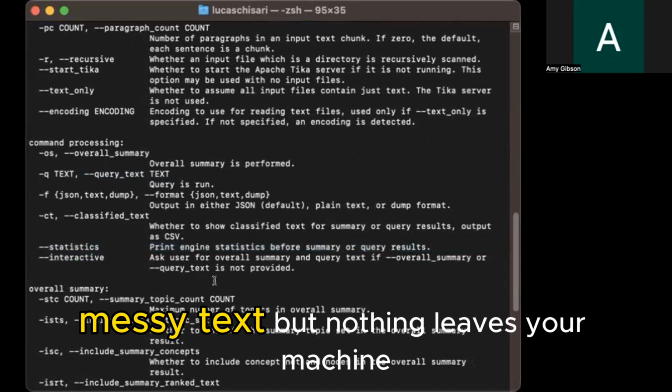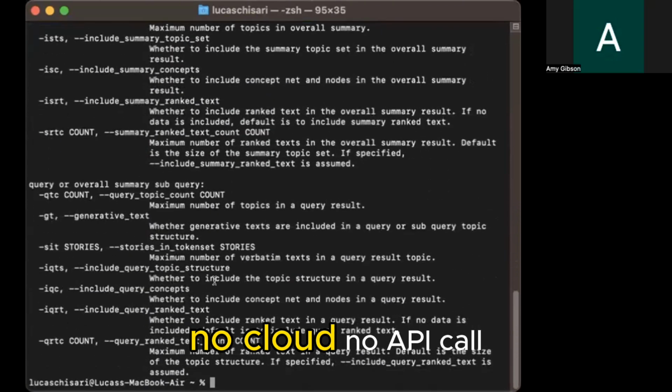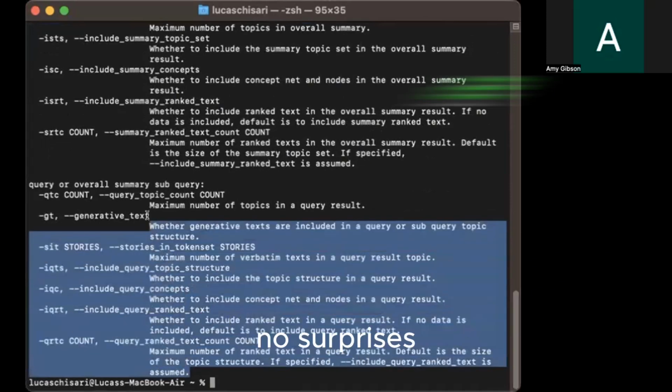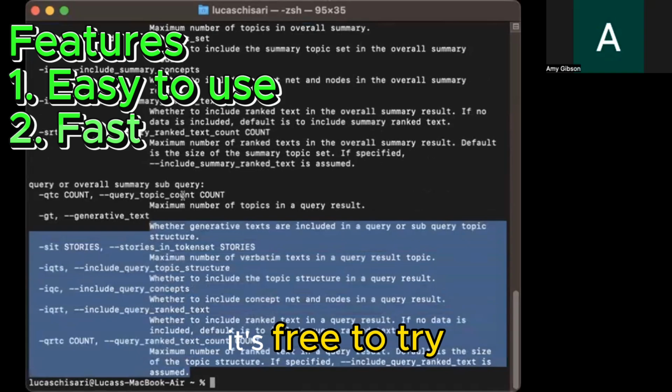But nothing leaves your machine. No cloud, no API call, no tutorial rabbit holes. It's just a CLI tool with a README. One click, no surprises. It's free to try.